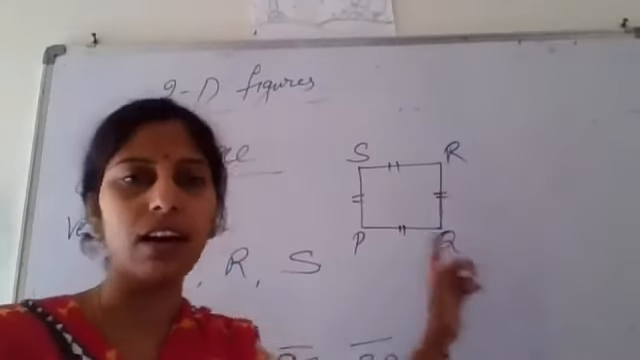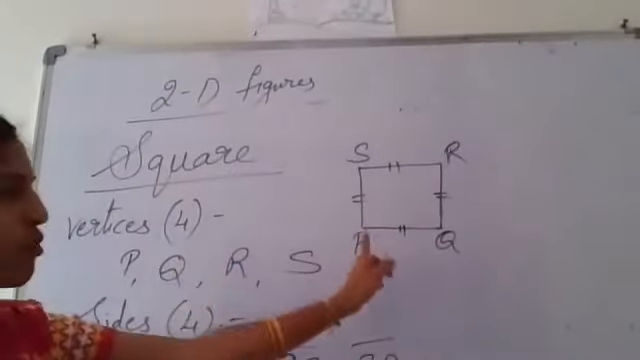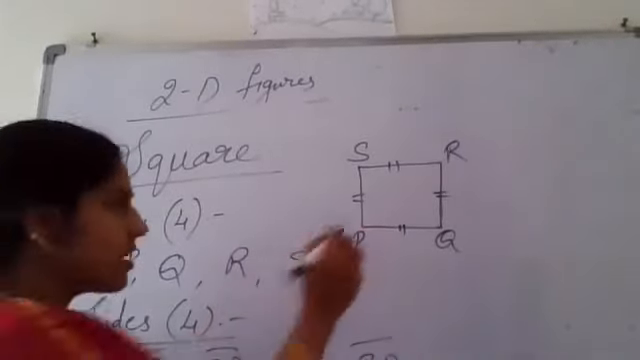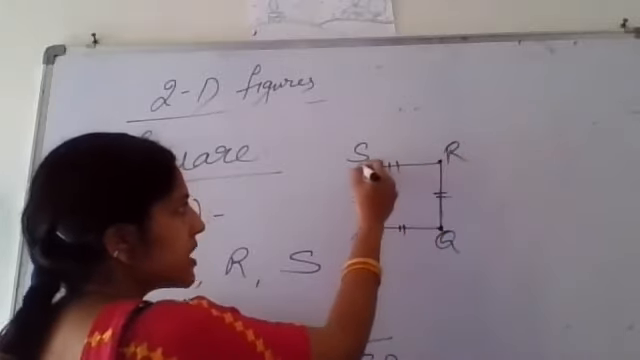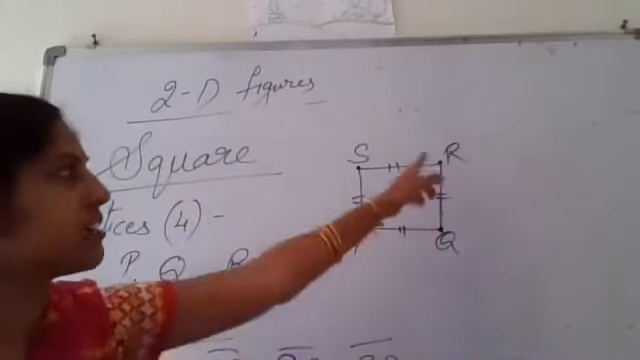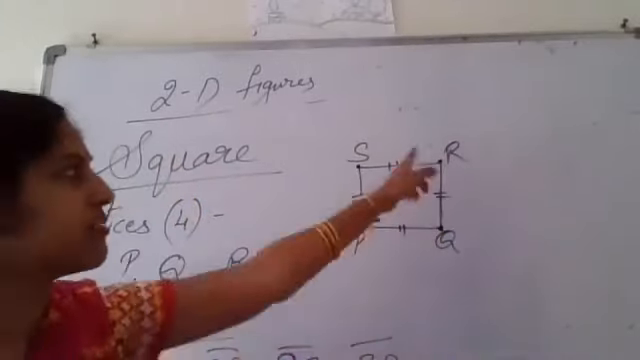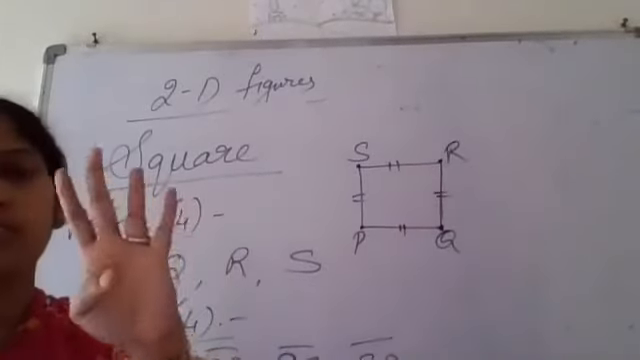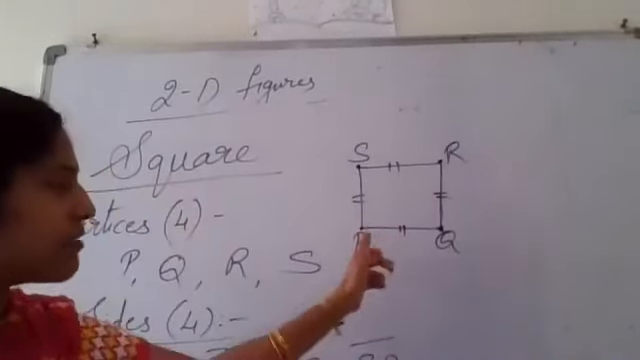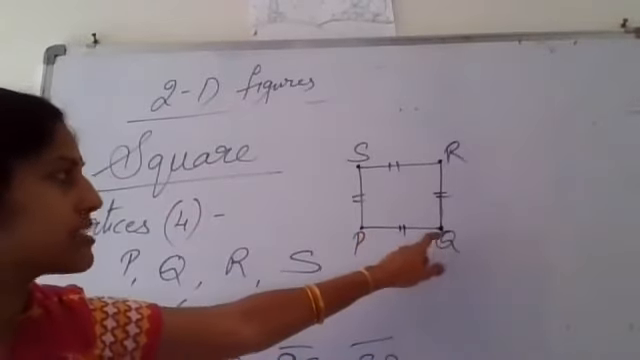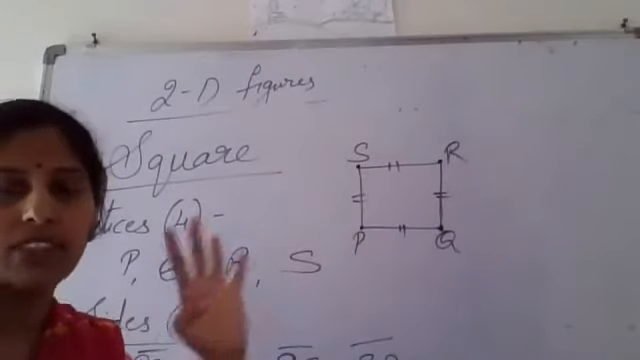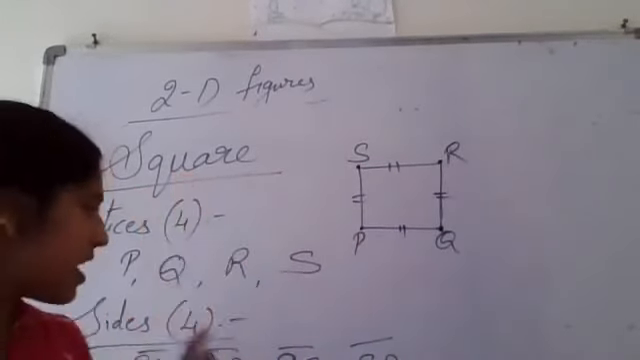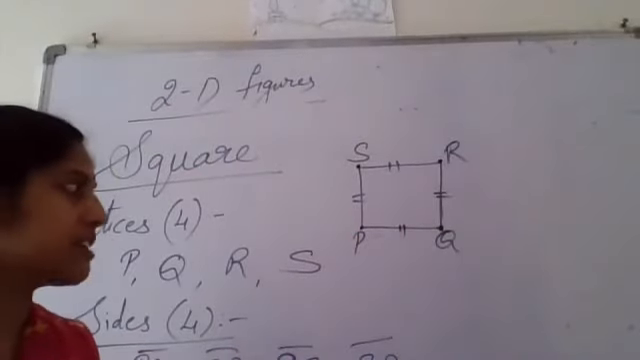Now everybody look here. This is a square where we can find 4 vertices. Vertices means corners. P is one corner, Q is one vertex, R is another vertex, S is another vertex. All together we call them vertices. There are 4 vertices. Then, coming to the sides, there are 4 sides in a square. We have named them: one is PQ, second is QR, third is RS, and fourth is SP. There are 4 sides in the square, and we call them line segments.